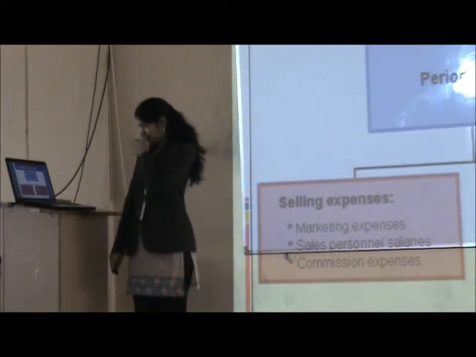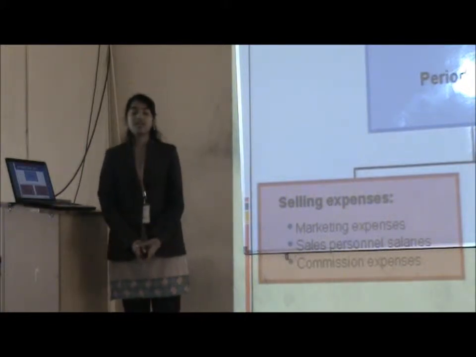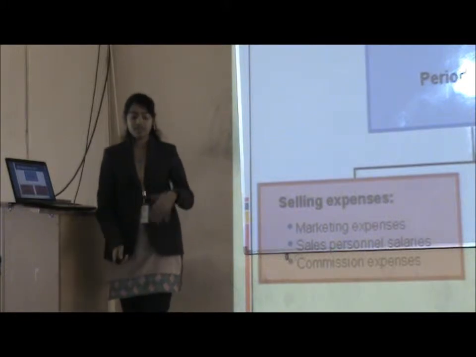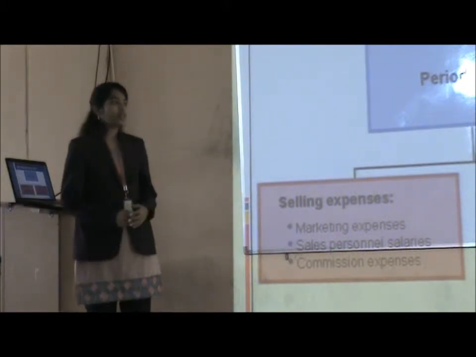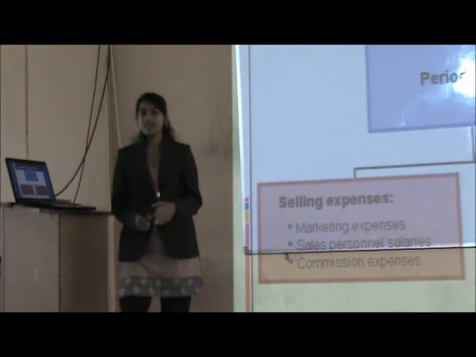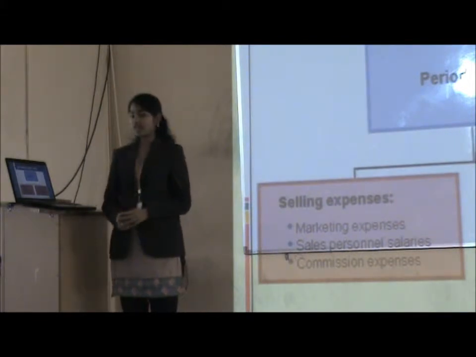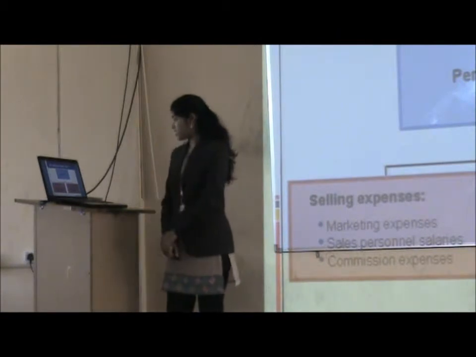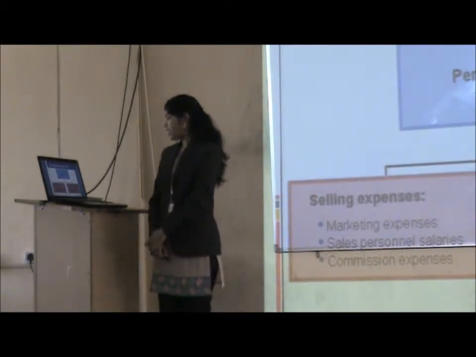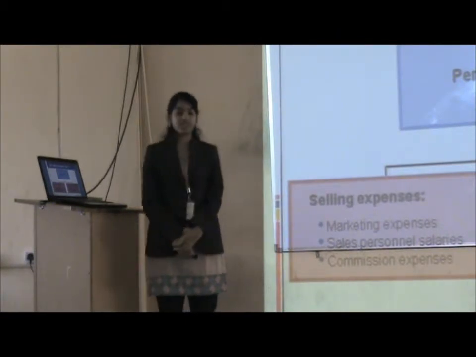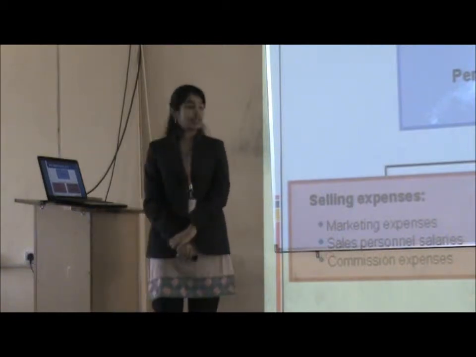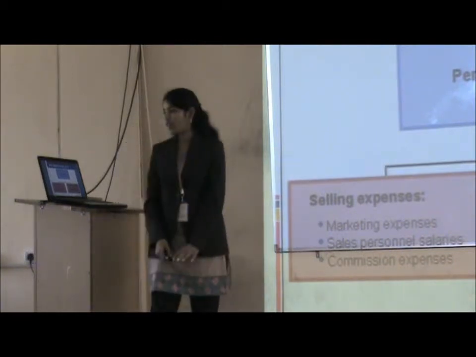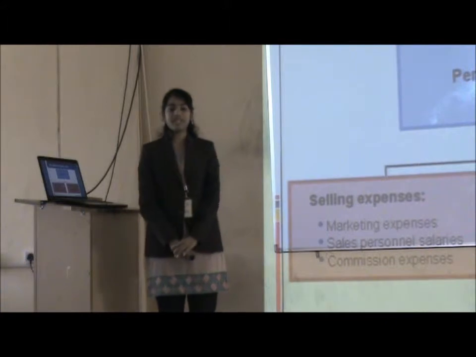Selling expenses are also order fulfillment and order getting costs. And next, administrative expenses. Examples of administrative expenses: office personnel salaries, office supplies, and office depreciation. Other examples of administrative costs are general accounting and public relations, etc.